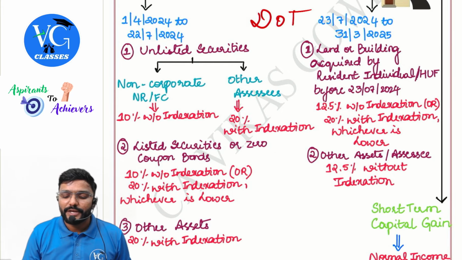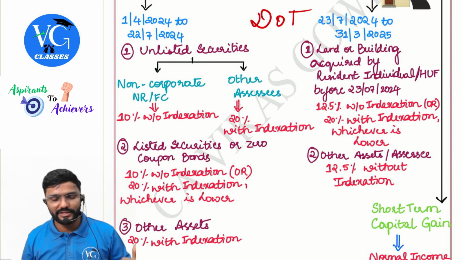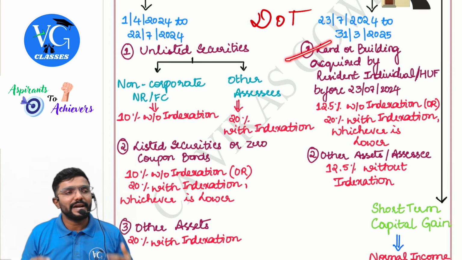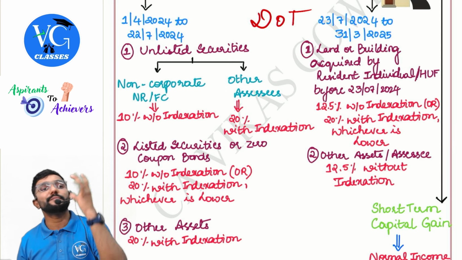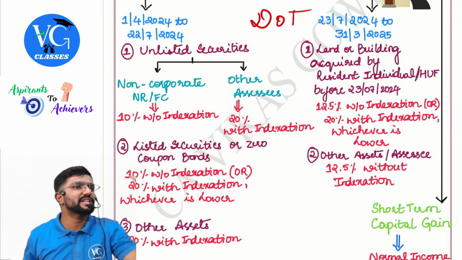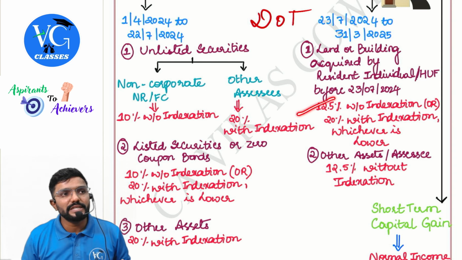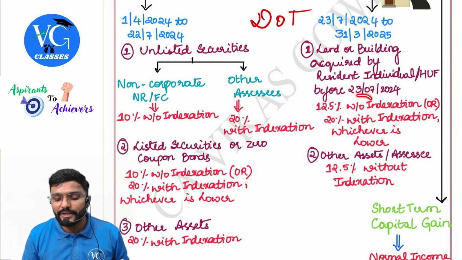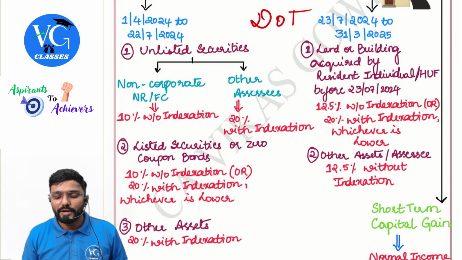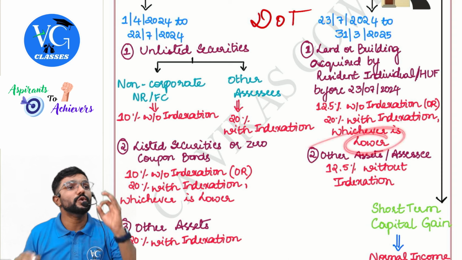Next category. If the date of transfer is between 23rd July to 31st March, then check. If the asset transferred is land or building by a resident individual or HUF, which was acquired before 23rd July, then tax rate is 12.5% on the gain without indexation or 20% on the gain with indexation, whichever is lower.